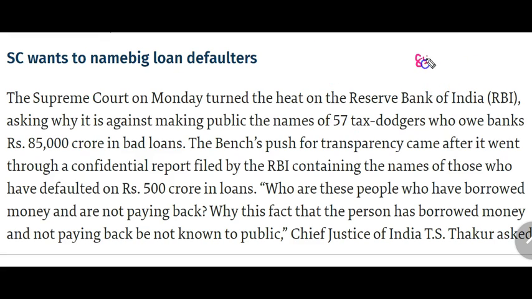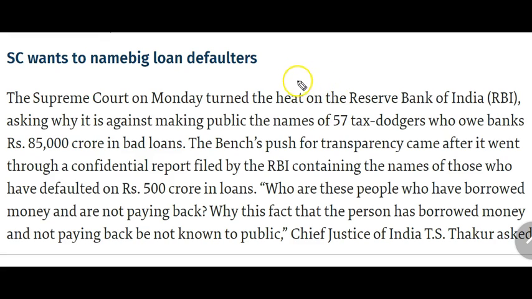It is classified as bad loans. RBI says that under the confidentiality clause, these defaulters cannot be named in public. But the Supreme Court asked why it can't release the tax defaulters to the public.